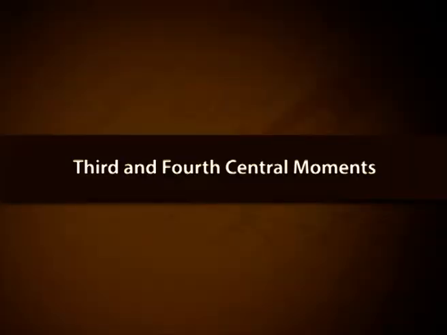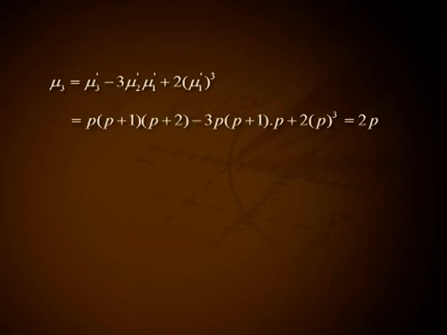When X follows gamma distribution with parameters a and p, M_X(t) equals (1 minus t by a) raised to minus p. Third and fourth central moments. Mu 3 equals mu 3 dash minus 3 mu 2 dash mu 1 dash plus 2 into mu 1 dash cube, that is equal to p into (p plus 1) into (p plus 2) minus 3 into p into (p plus 1) into p plus 2 p cube, that is equal to 2p.